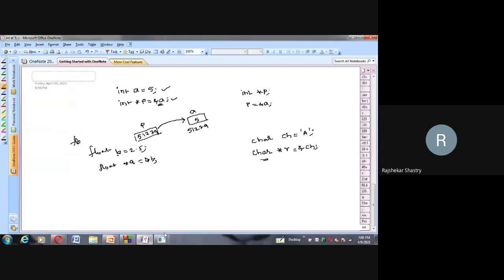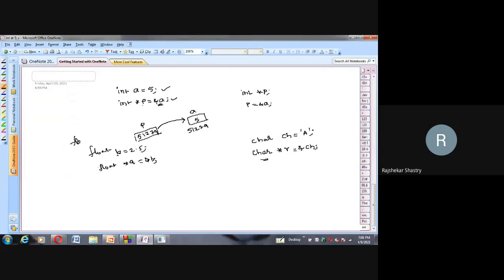So that is one of the reasons why we have to declare the pointer also as the same type, based on the variable whose address we have decided to store. Now tell me, we declared here three different pointers storing three different addresses. P is of integer type, Q is of float, and CH is of character type. What is the size of all these three pointers?